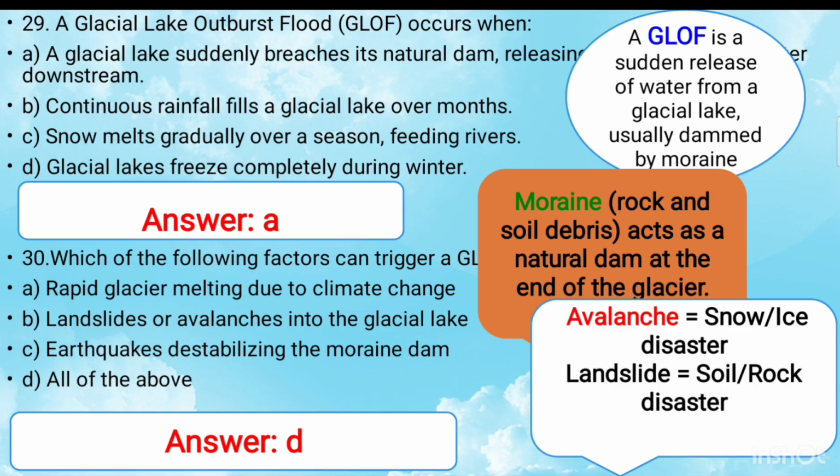What is the meaning of avalanche? Avalanche is a snow or ice disaster. Landslide and avalanche are similar, but the difference is in a landslide, soil and rock come downwards, and in avalanches, snow comes downward. So, this is the main difference.